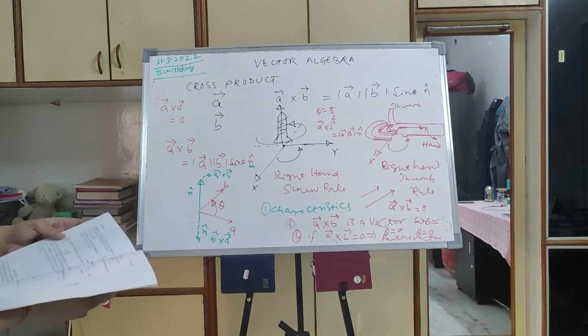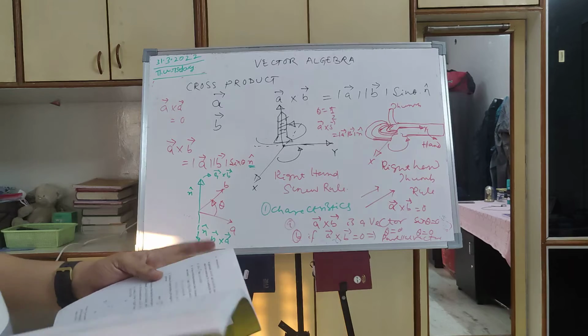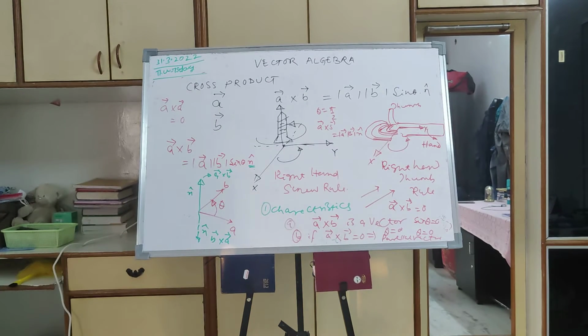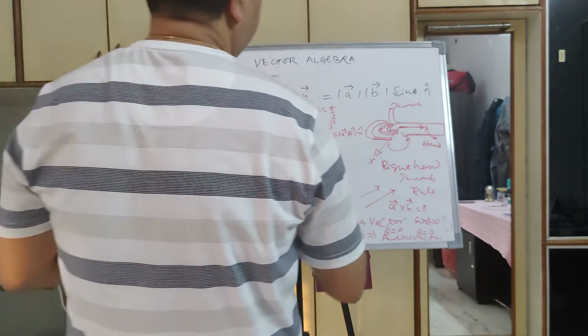And then the other important thing is this: i, j and k. i cross j, j cross k. This is quite important.